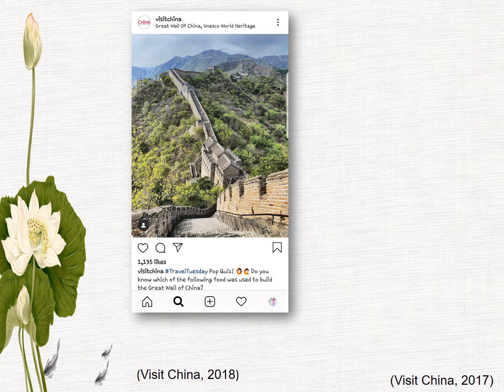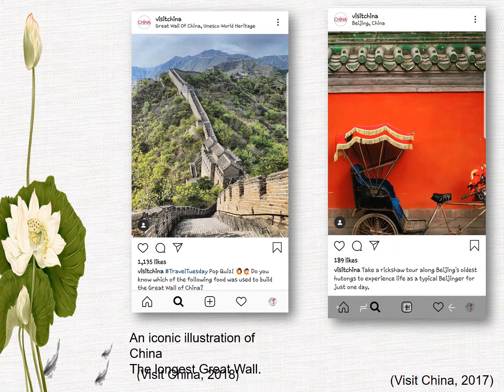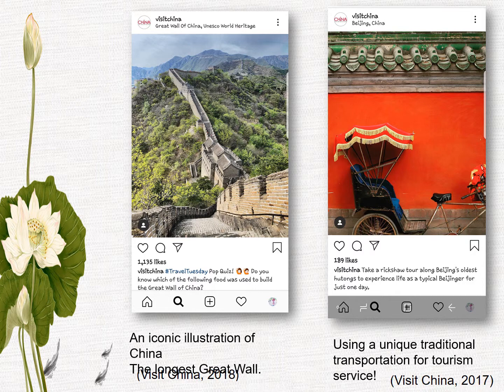The third photo is the Great Wall of China, which is a UNESCO World Heritage site. And the fourth one is the historical transport. Usually you're going to see it in Chinese movies as a historical transportation.